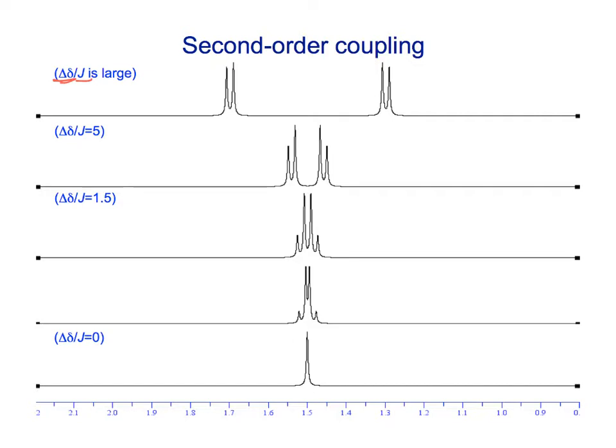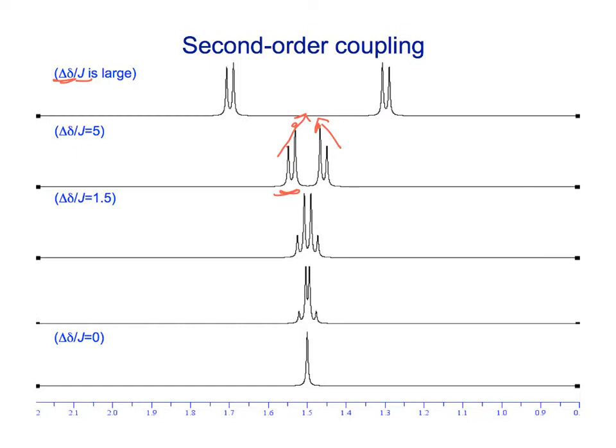So these values here, this delta nu over J, is the difference in chemical shift divided by the coupling constant. And as we get close, notice that the middle peak of these doublets starts to get bigger than the one that's on the outside, right? And the way I always think about this is that I kind of draw an arrow from the small side to the big side, like this. And when we have this sloping, it tells us that this proton here is coupling to a proton on the side where the arrow is going.